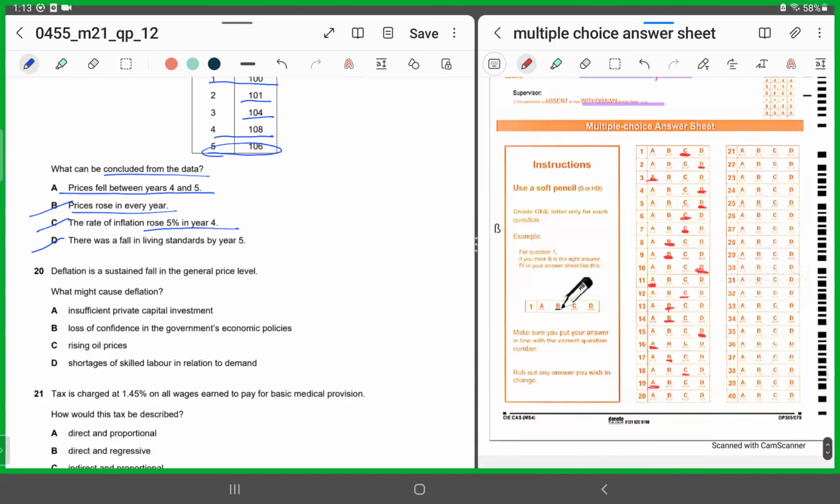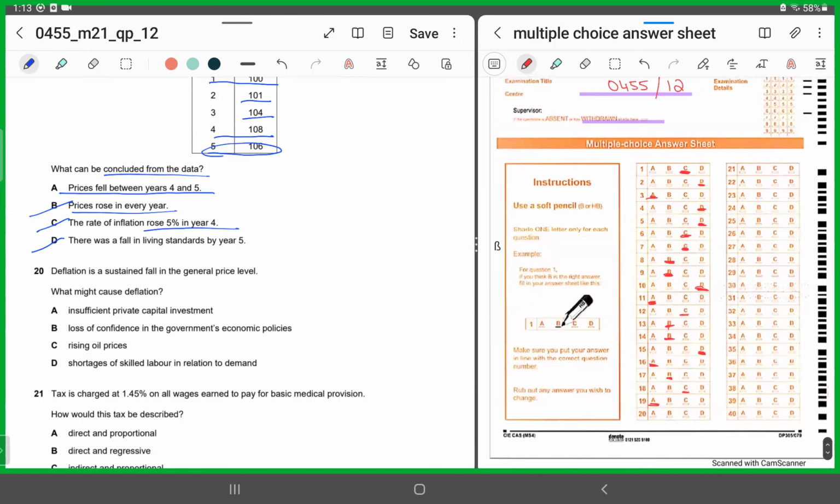Moving forward, MCQ 20. Deflation is a sustained fall in the general price level. What might cause deflation? A says insufficient private capital investment.